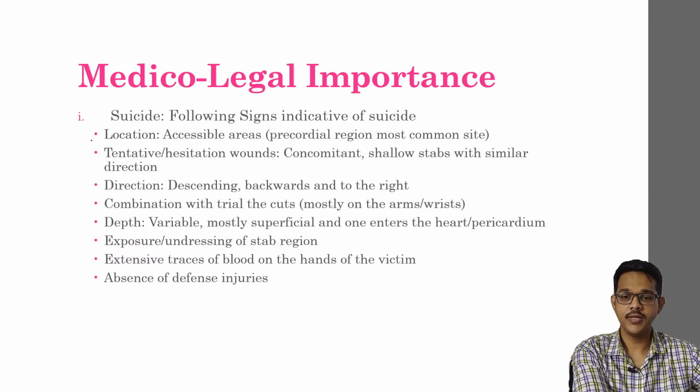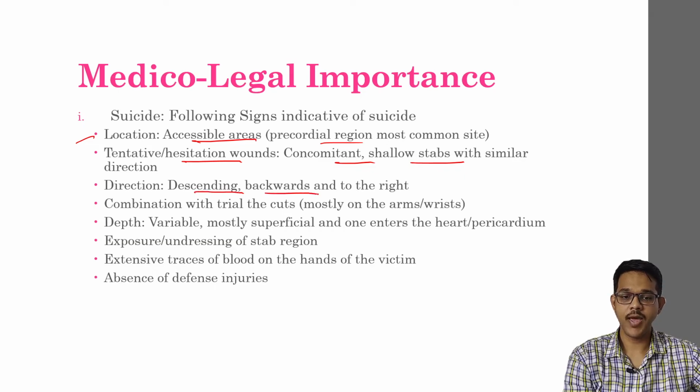In case of suicide, the following points will be helpful. Usually the wounds are present in accessible parts of the body, like the precordial region, most commonly over the heart. There may be hesitation wounds, that is, multiple shallow stabs with similar direction, accompanied by one major wound. The direction is usually descending, backwards and to the right side. There may be a combination of trial cuts, mostly at the arms and wrist. Depth will be variable, mostly superficial, and one may enter the heart or pericardium.